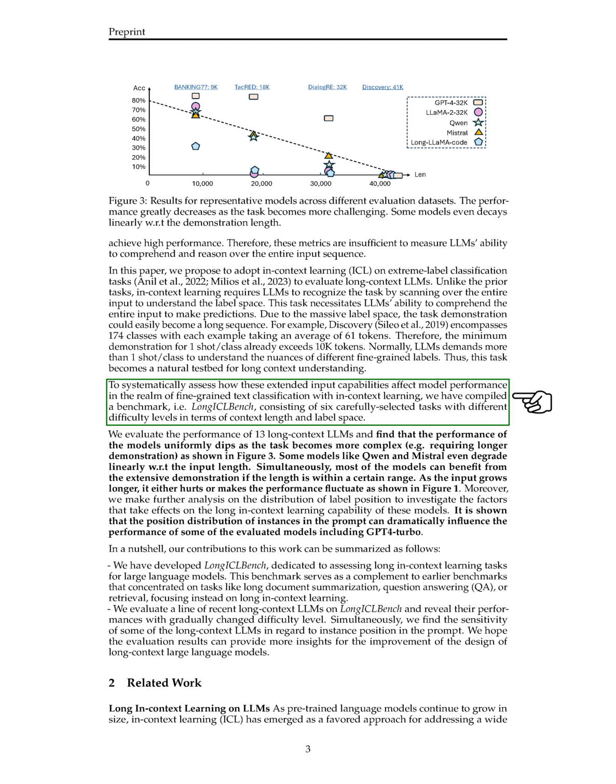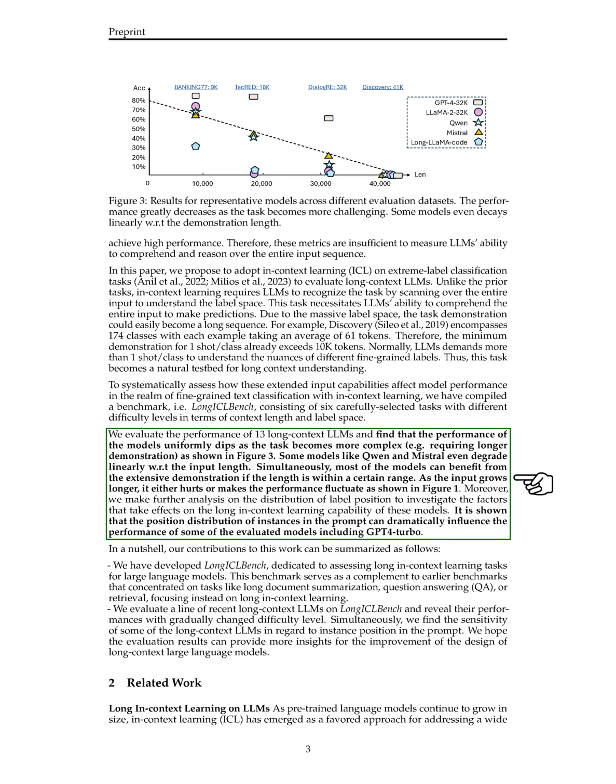Our analysis reveals that as tasks become more complex, the performance of models tends to decrease, with some models showing a linear degradation with increasing input length. However, within a certain range, most models benefit from extensive demonstrations. The distribution of label positions in the input significantly impacts the performance of models like GPT-4 Turbo in long in-context learning tasks.